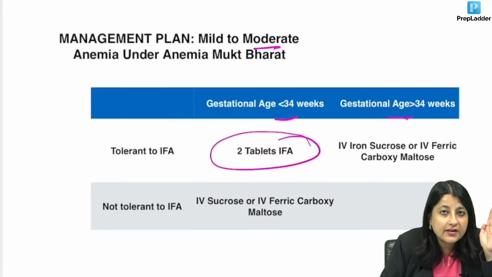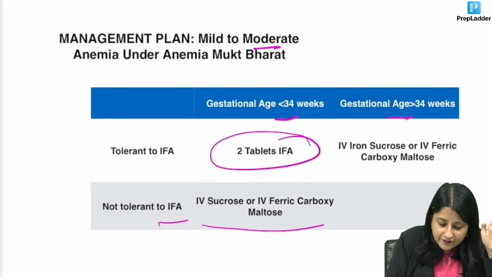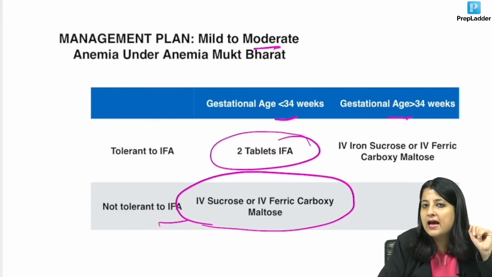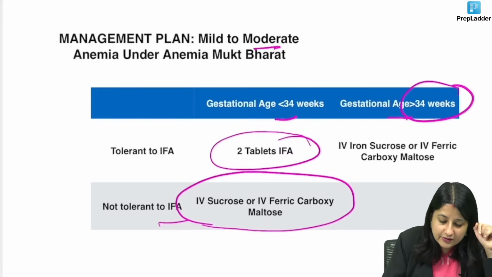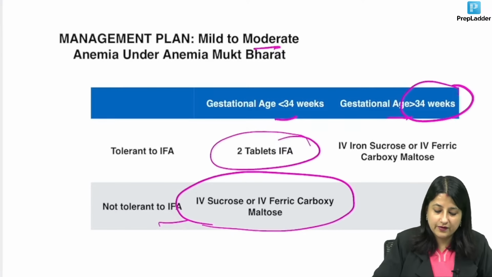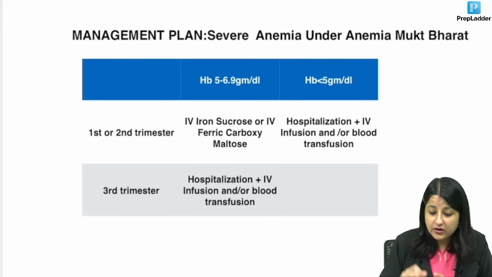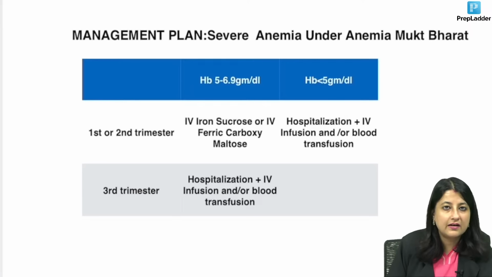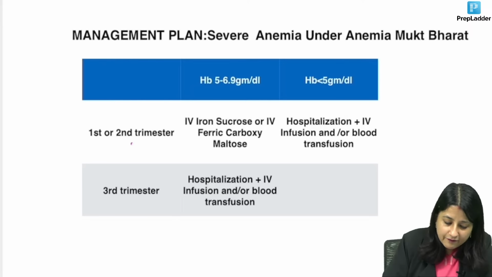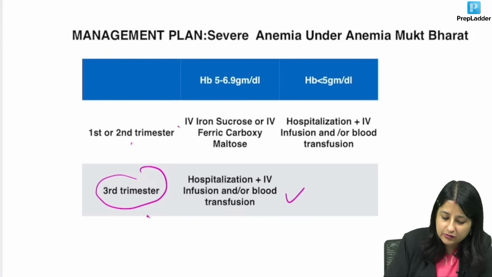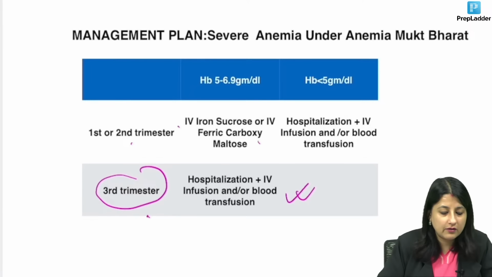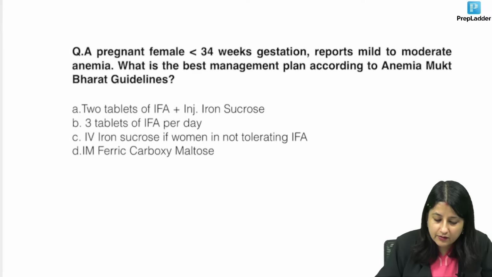But if she is not able to tolerate IFA, then only you will shift her to IV sucrose or IV ferric carboxymaltose. But if the gestational age is more than 34, then of course we have to give IV sucrose or ferric carboxymaltose. But if it's a case of severe anemia, we can't give prophylactic tablets. First or second, third trimester mein to immediately hospitalize. First mein you have to give IV iron sucrose or ferric carboxymaltose. Is it clear, everybody?